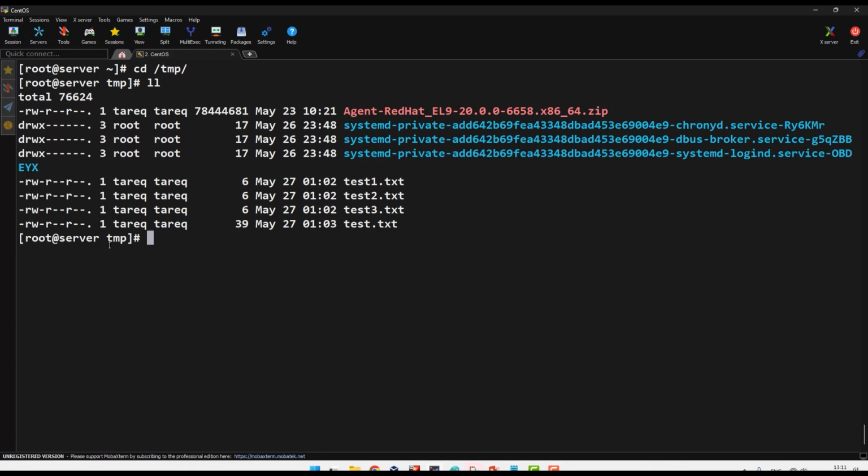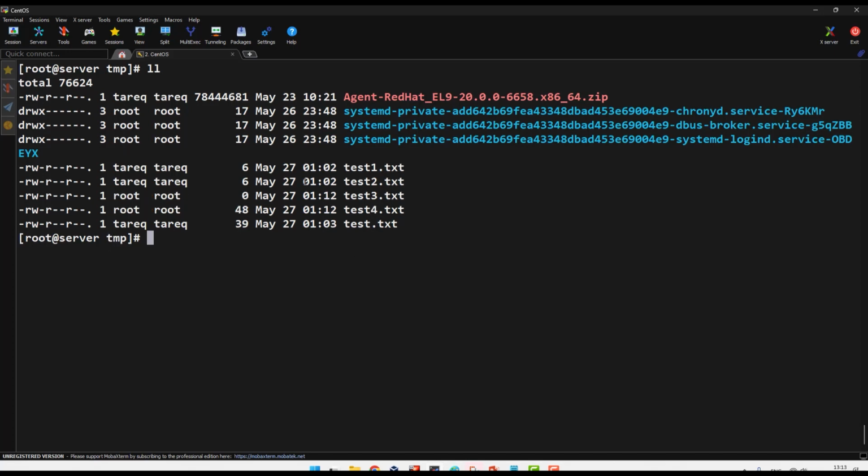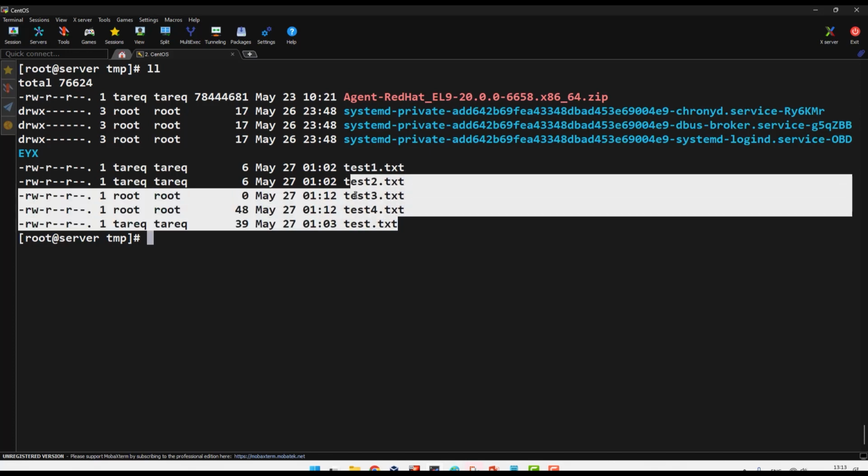Okay, example, I am in /tmp. If I open, for example, /tmp, I found a lot of files. Sorry, I created a lot of files here. For example, five files. I put my name here.